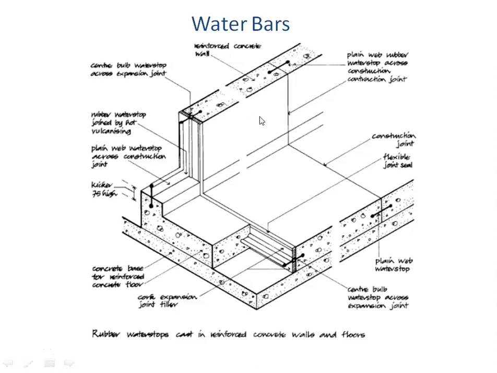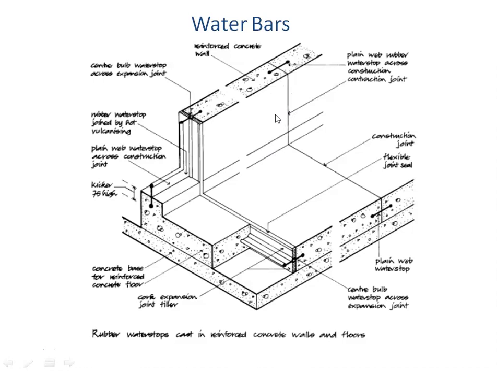So what happens is that if any water tries to enter through this joint, now you can see here this water is trying to enter through this joint, then this water bar will not allow it to come inside, because this is a continuous membrane which goes like this along the horizontal as well as vertical direction, and therefore these types of water bars are provided.